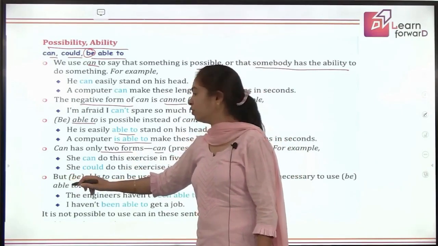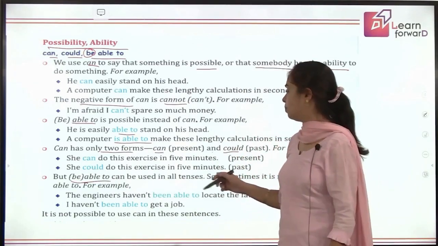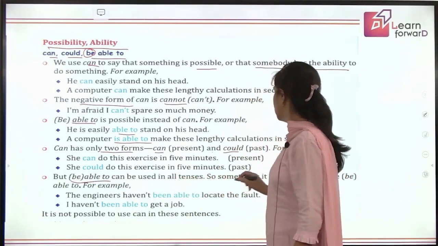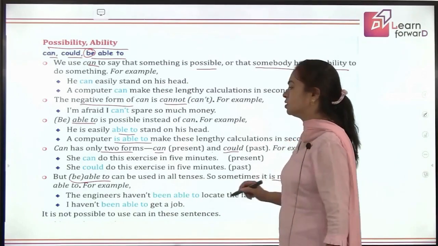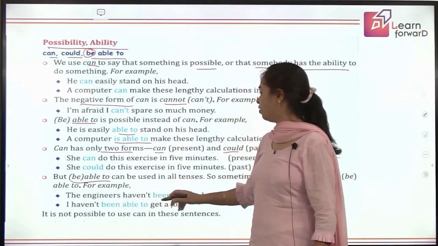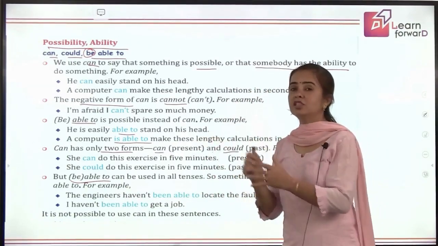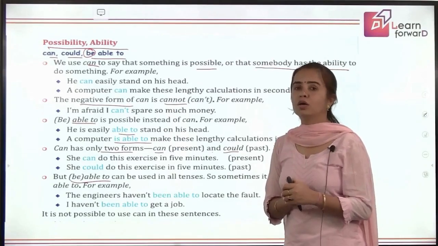But what's the difference? Why do we use be able to? It is used to show the ability in all tenses. So sometimes it's necessary to use this be able to, like the engineers haven't been able to locate the fault. That means they were in that situation, but they could not. Okay.